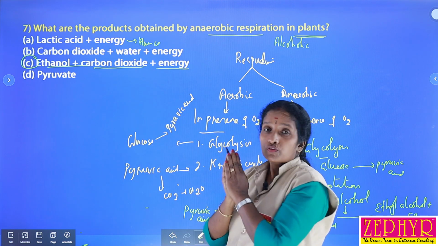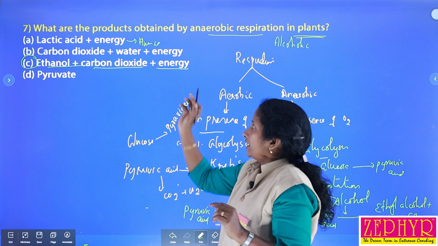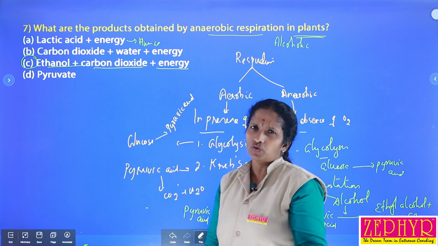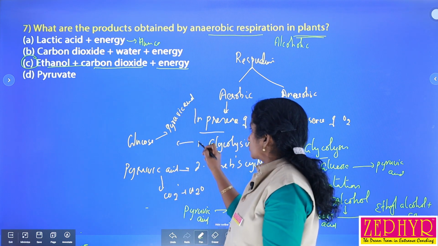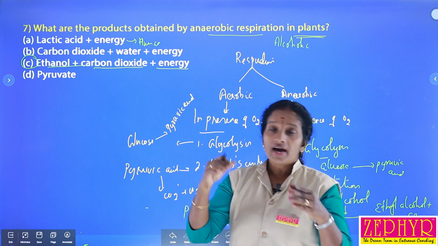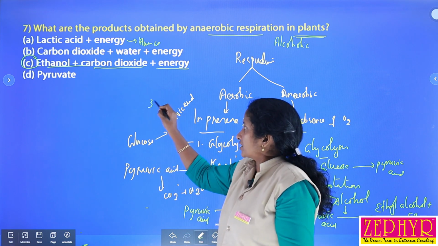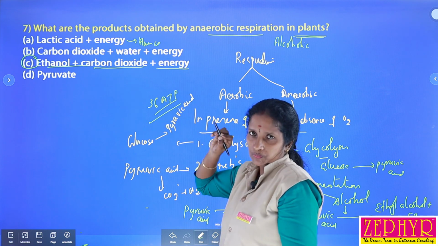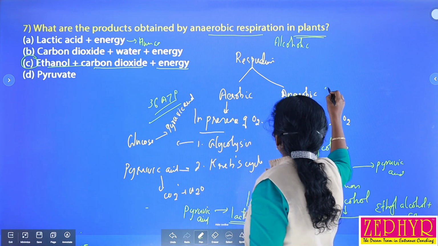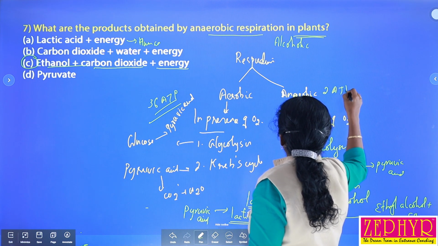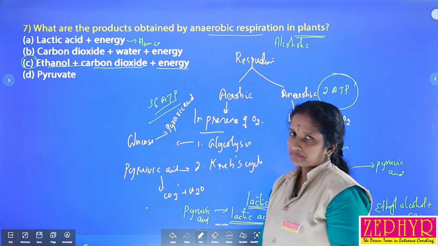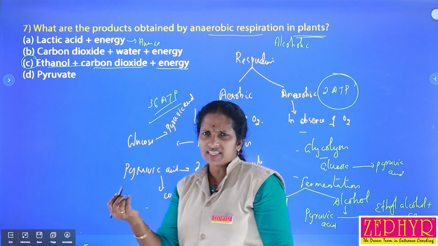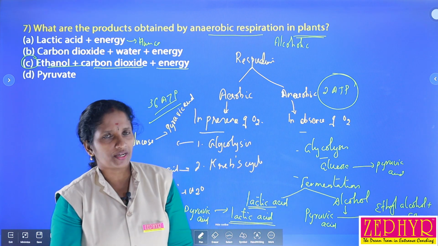As compared to aerobic respiration, anaerobic respiration releases a smaller amount of energy. In aerobic respiration, a large amount, on average 36 ATP, is formed, but during anaerobic respiration only 2 ATP are formed.